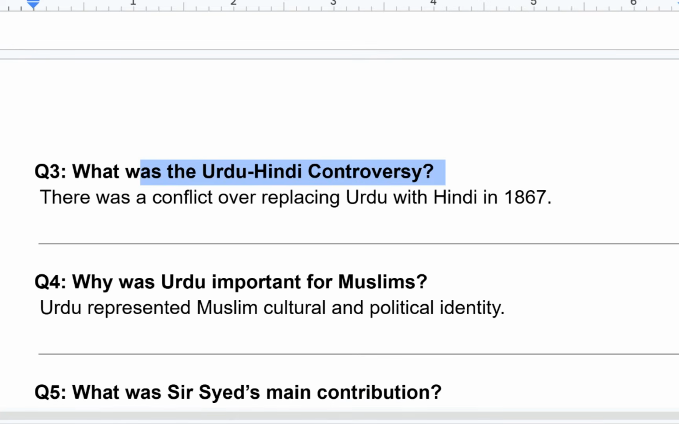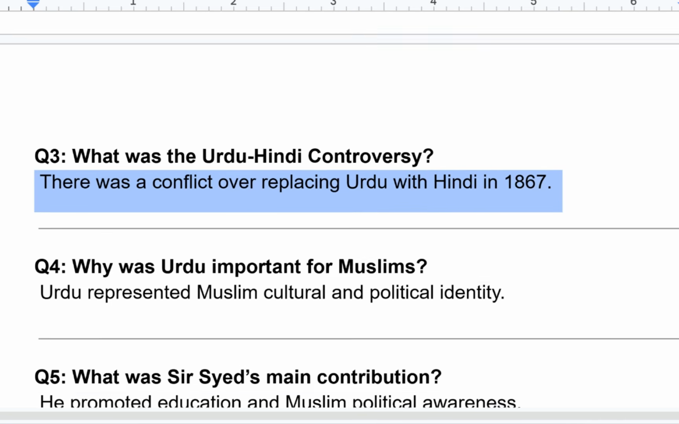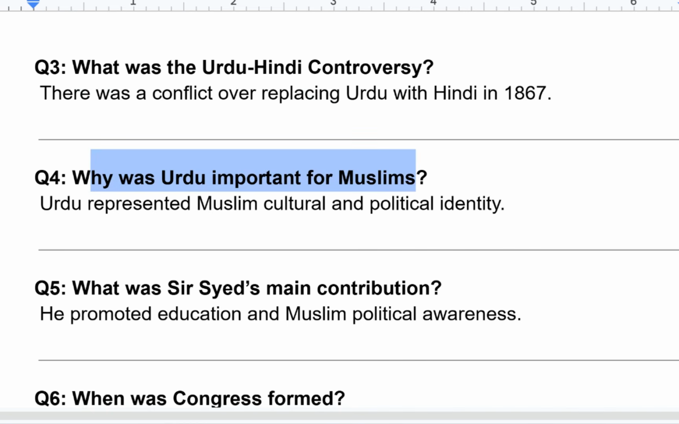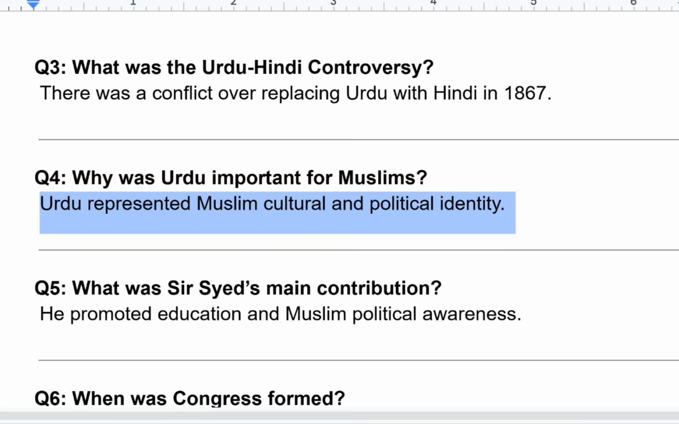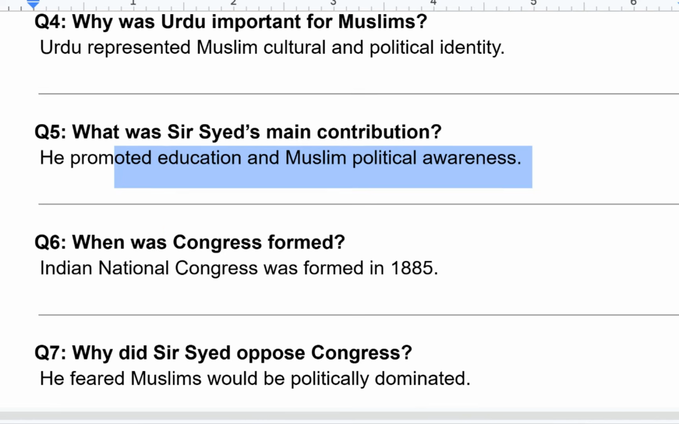What was the Urdu Hindi controversy? There was a conflict over replacing Urdu with Hindi in 1867. Why was Urdu important for Muslims? Urdu represented Muslim cultural and political identity. What was Sir Syed's main contribution? He promoted education and Muslim political awareness.